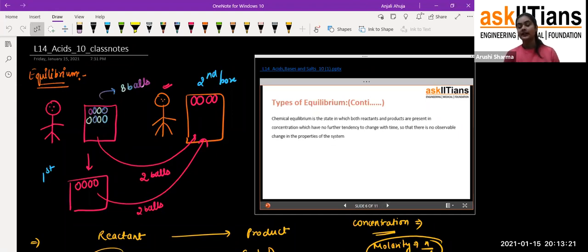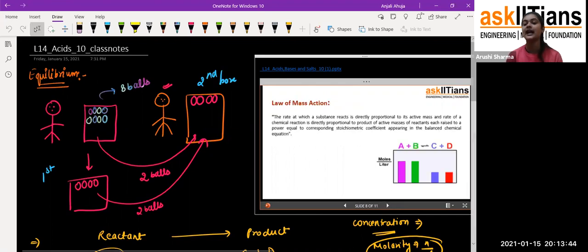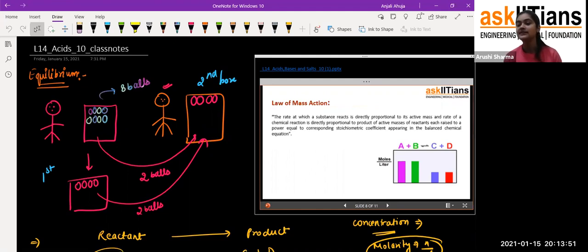Students, there are many uses of chemical equilibrium in industrial processes and elsewhere, but before that I want to tell you some laws about it. It's the law of mass action, which we studied under chemical equilibrium. Initially you can see A plus B is the reactant side, and C plus D is the product side.